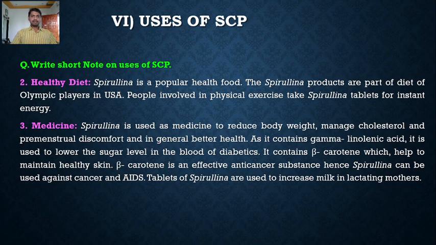Spirulina can be used as a medicine in general for better health, as it contains gamma linolenic acid. It is used to lower the sugar level in the blood of diabetic patients. So gamma linolenic acid is present in the spirulina powder, which is used to reduce the sugar level in the blood of diabetics.